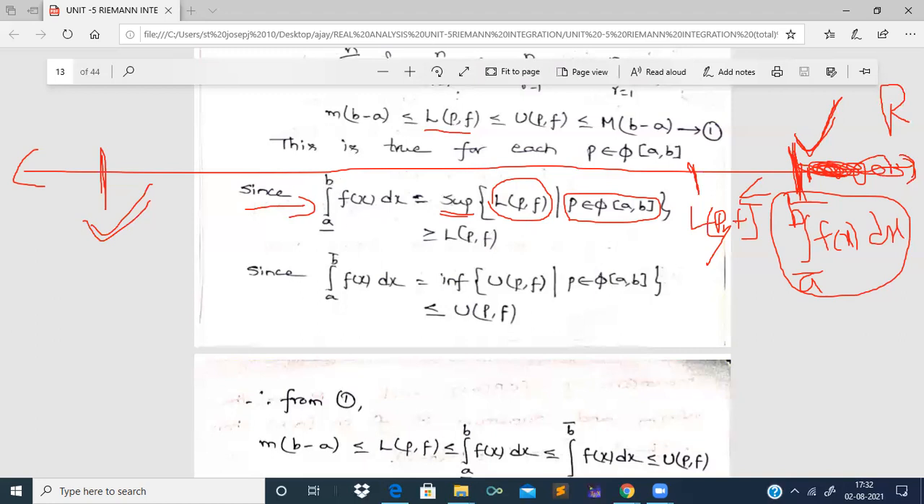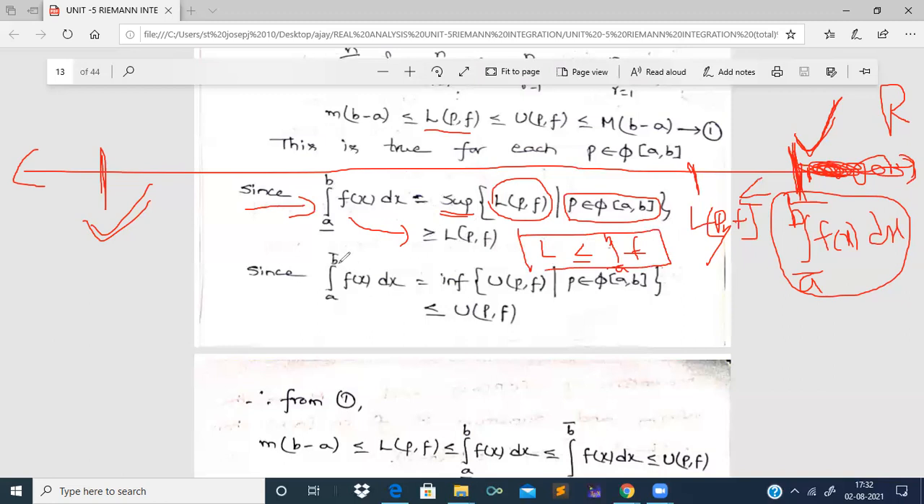See here, the integral over a bar to b f of x dx is greater than or equal to L of p comma f. Written the other way, we can write this as L of p comma f is lesser than or equal to the integral over a bar to b f of x dx. It can be written here.